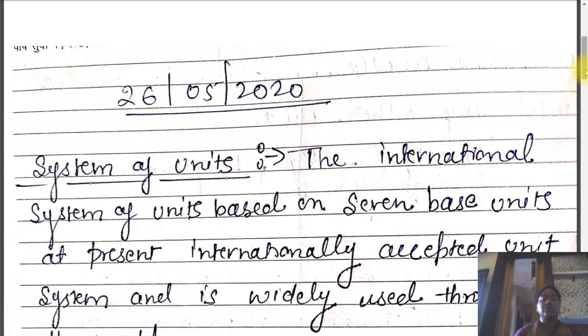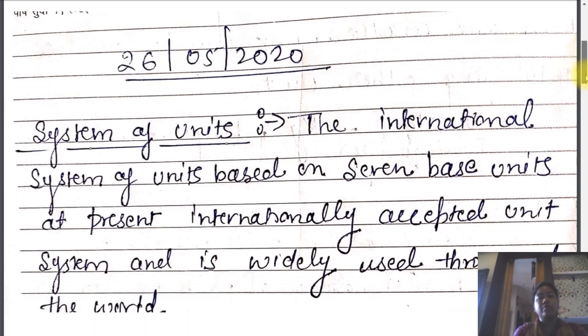In the system of units, we have particular sets of different types of units. That particular system of units is globally accepted and globally used for measurement. That's why we also call it the international system of units, because we are using this particular system internationally or globally.